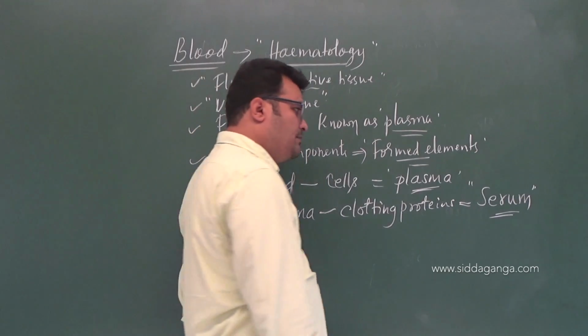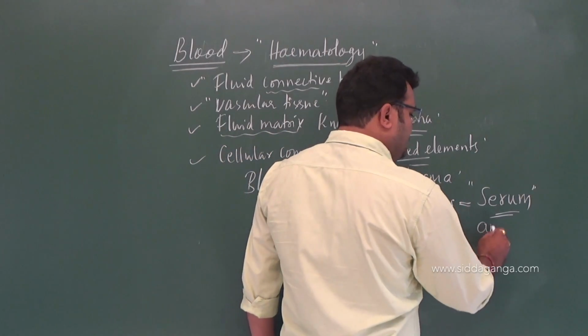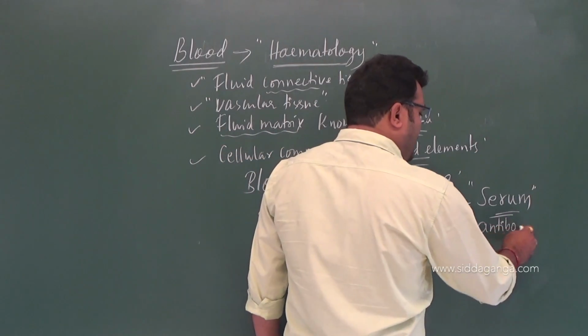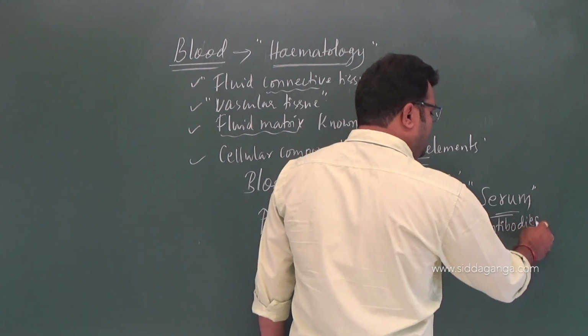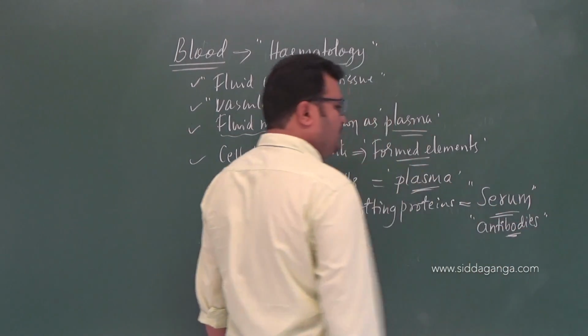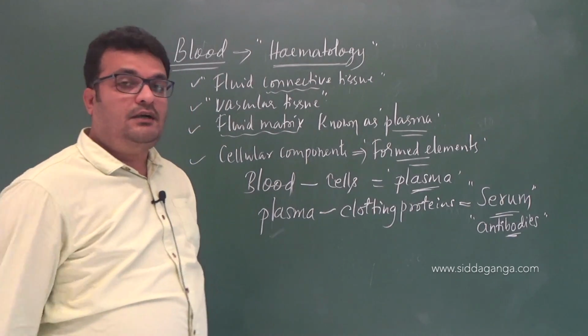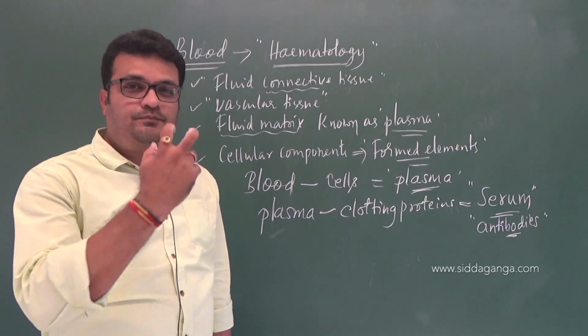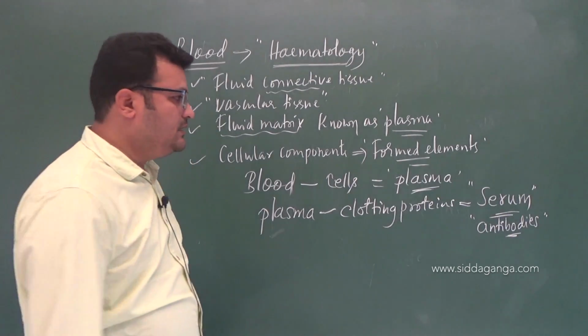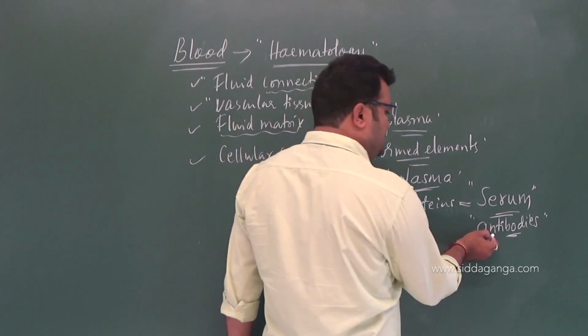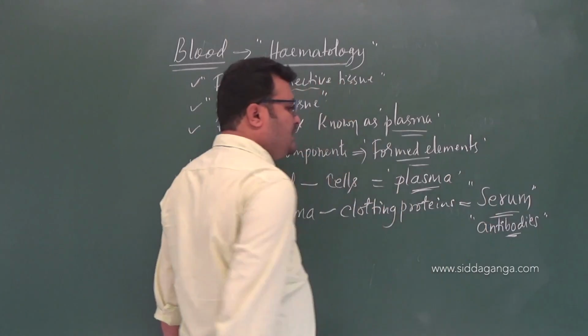In the serum you will come across antibodies. Remember, antibodies are proteins that fight against pathogens, and they are present in the serum.